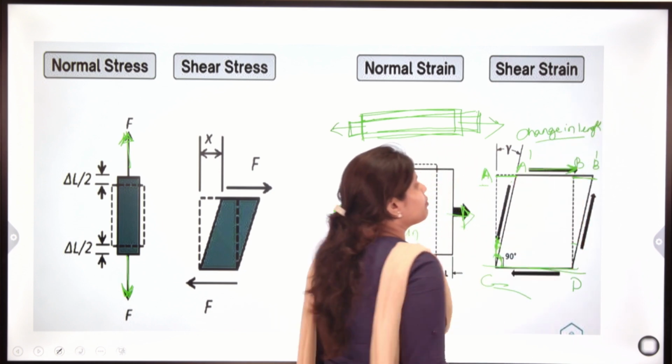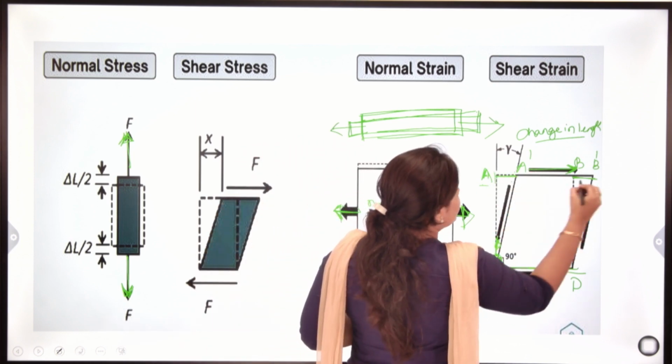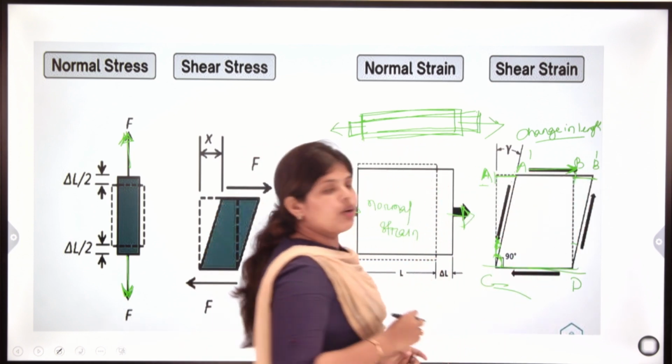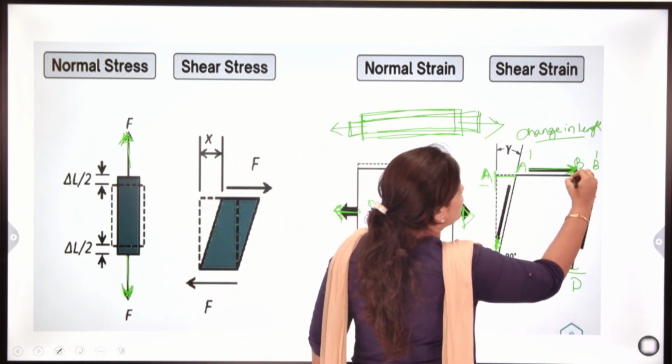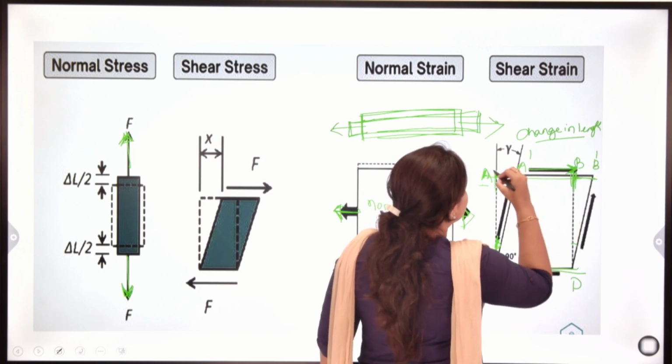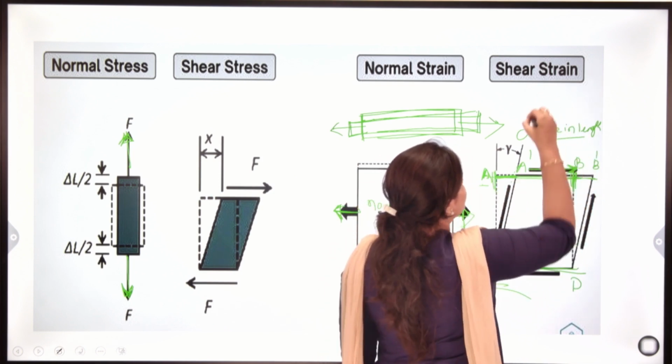Here AB is the initial length. After application of load, it becomes A dash B dash.